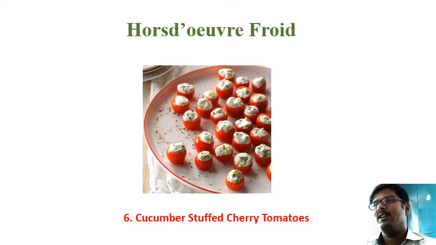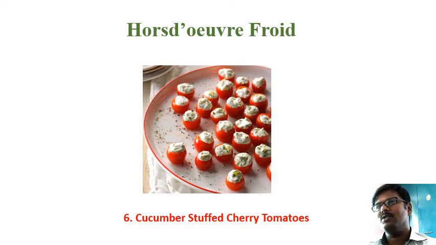And the sixth one, I'm showing you cucumber stuffed cherry tomatoes. For this we have to use cherry tomatoes, especially young tomatoes. You clean them and parboil the tomato very little, and after that scrape out the seeds alone, and then stuff it with minced cucumber.